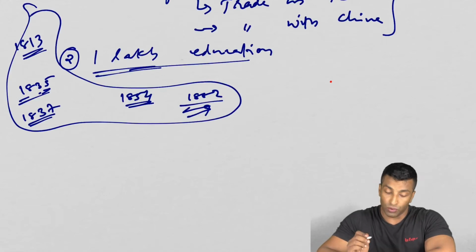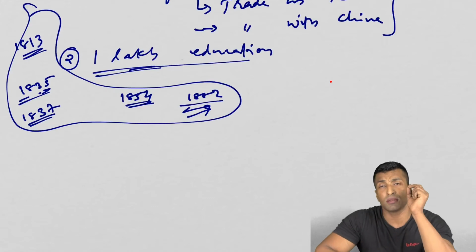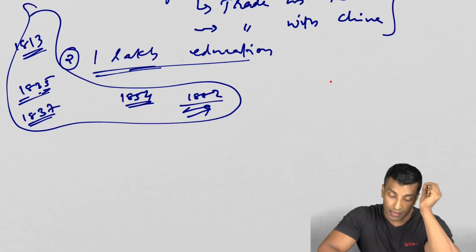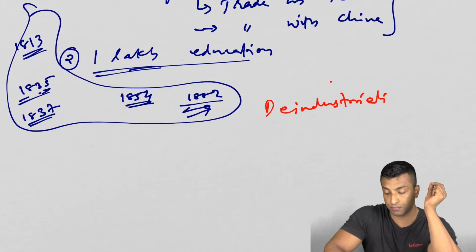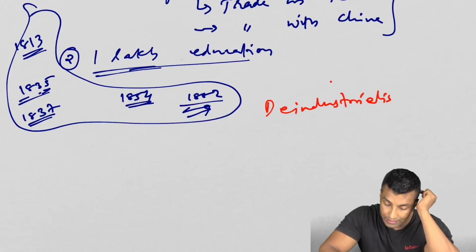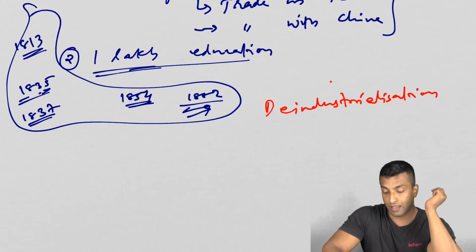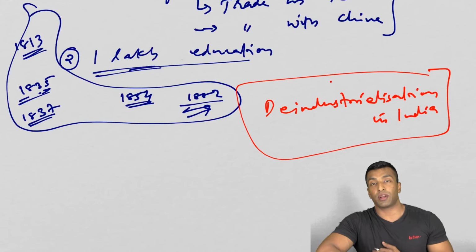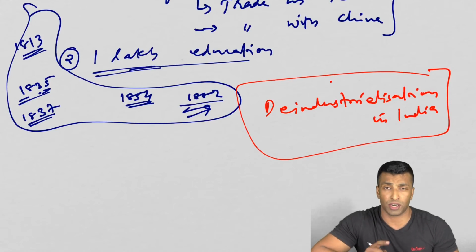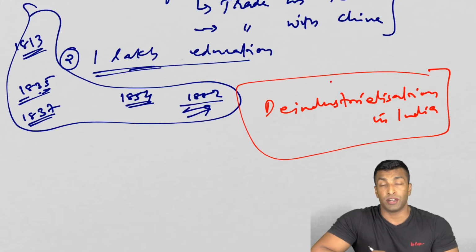So 1813 Charter Act, if you ask me what is the most important impact, it led to deindustrialization in India. So this has to be there in your answer if the question is about the 1813 Charter Act. The most important impact is that it led to deindustrialization in India.